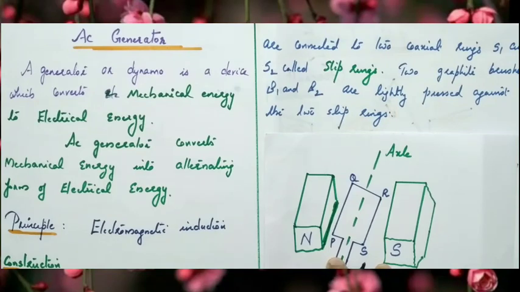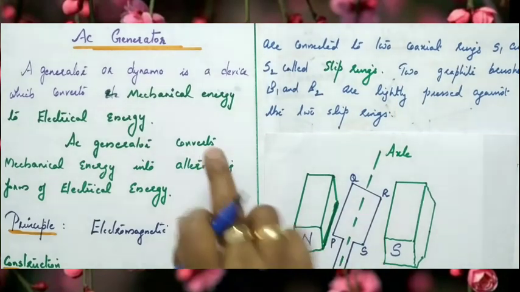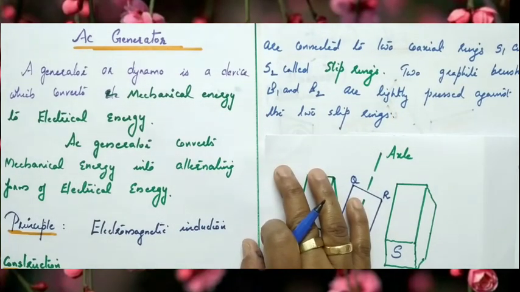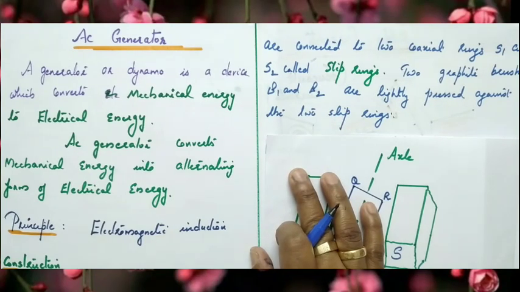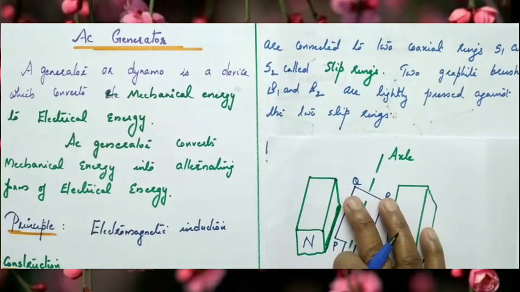Next we can study AC generator. A generator is a device. Generator is otherwise called a dynamo. It's a device which converts mechanical energy to electrical energy. An AC generator converts mechanical energy into alternating form of electrical energy. Alternating form means AC. And the working principle of AC generator is electromagnetic induction.